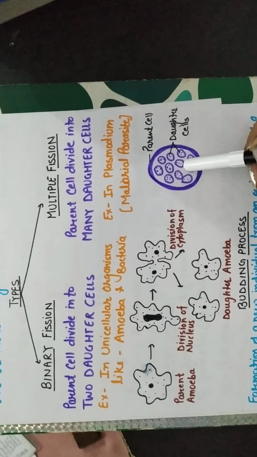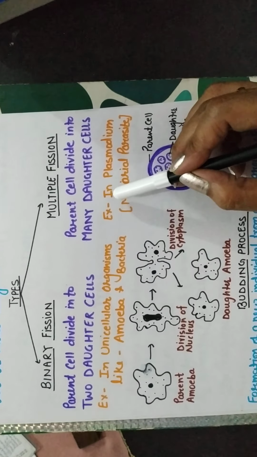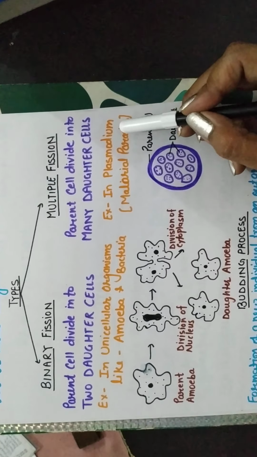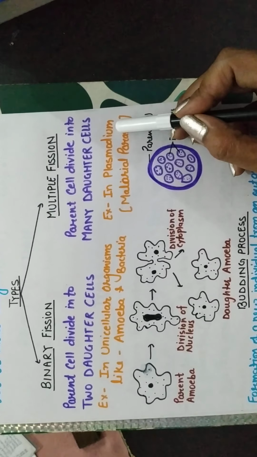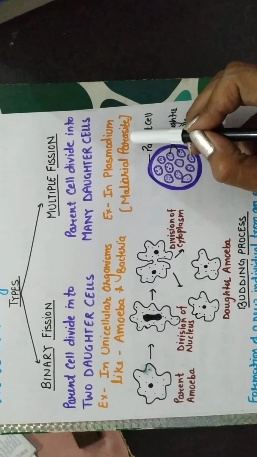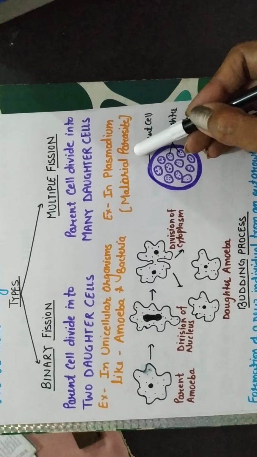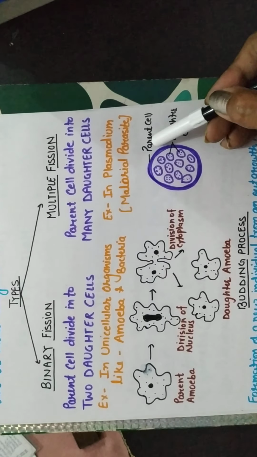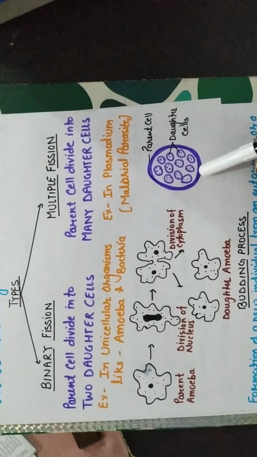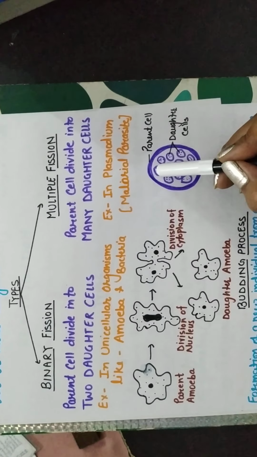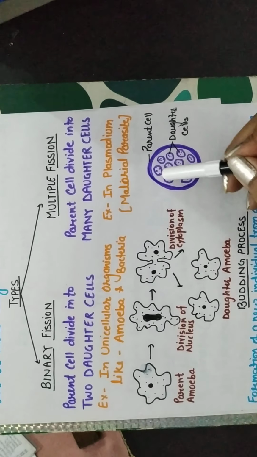In multiple fission, you can take the example of Plasmodium. Plasmodium is a group of organisms, and this is the malaria parasite. There is a parent cell, the complete parent cell, in which many daughter cells are formed.